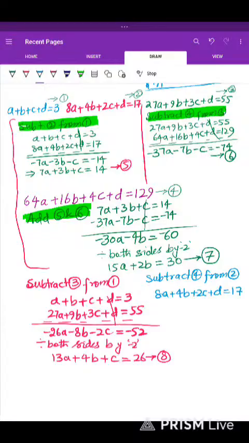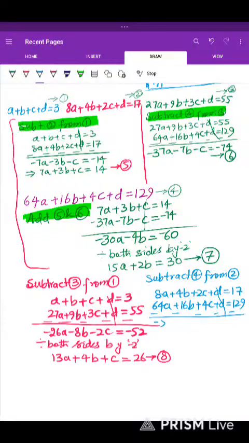Next, 2 and 4 are in combination now, right? The 4th equation you can see written with purple color, the 3rd highlighted line, and just before that it is 64a plus 16b plus 4c plus d is equal to 129, and we are subtracting. Subtraction is done by changing signs. So we have almost found the way through which we can reach these values a, b, c, d. D is cancelled.